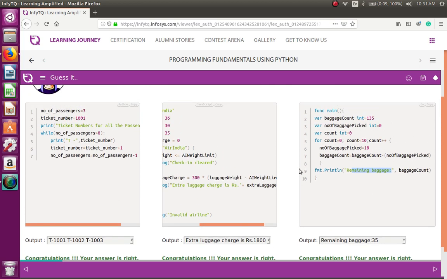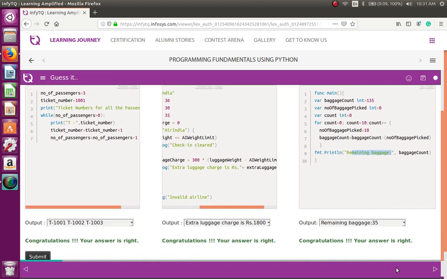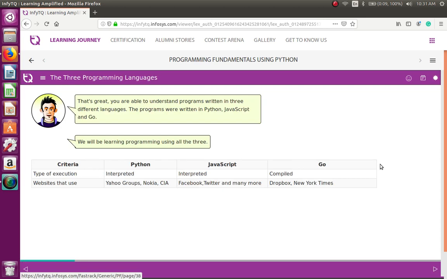Yes, all the three answers are right. I hope this helps you a bit to understand iterations in different programming languages. If you are able to understand programs written in 3 different languages, that's really great. The programs were written in Python, JavaScript and Go, as I said before. We'll be learning programming using all the 3. We may not focus much on JavaScript and Go, but we'll focus more on Python.